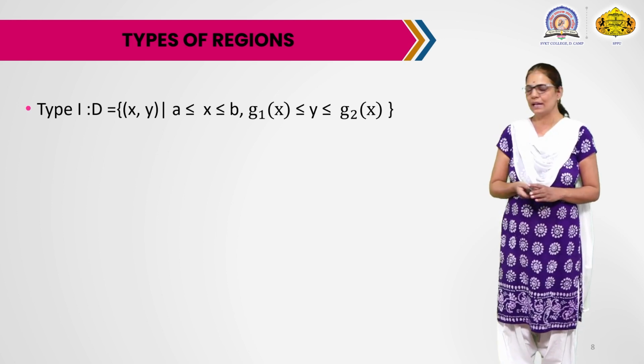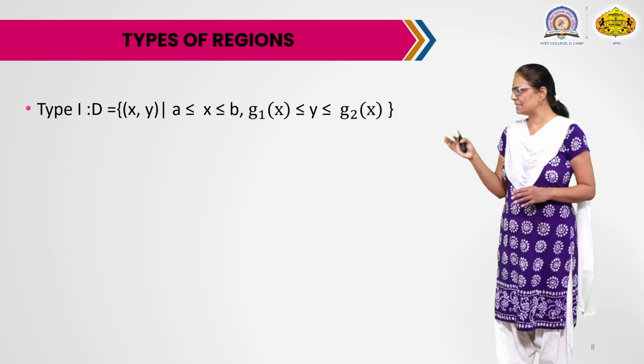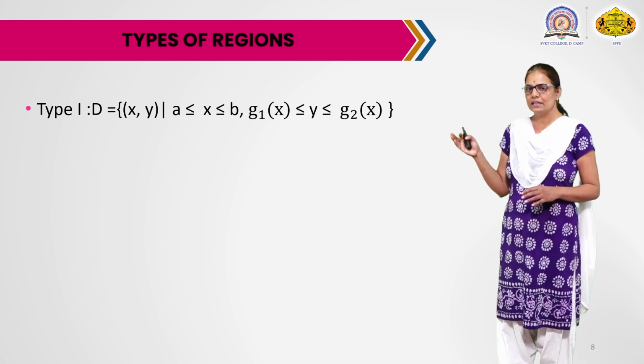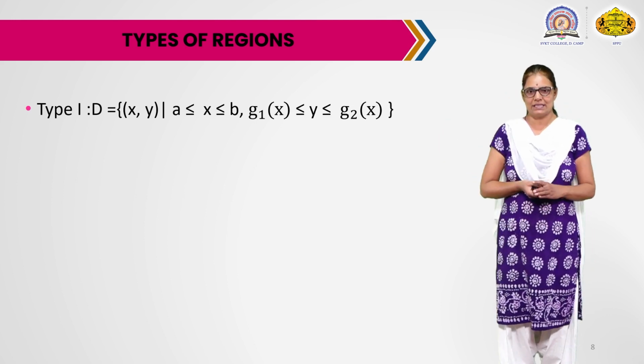D can be expressed as the set of all x, y such that a is less than or equal to x is less than or equal to b, and g1 of x is less than or equal to y is less than or equal to g2 of x.